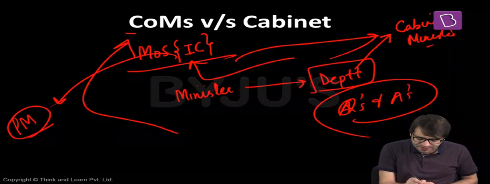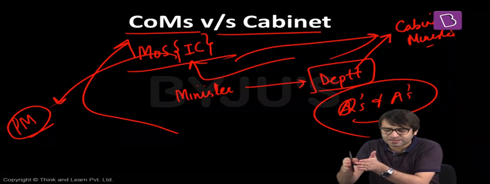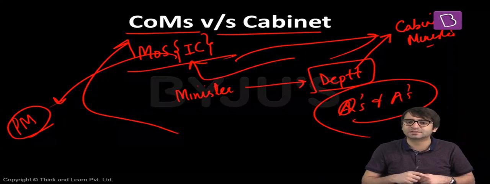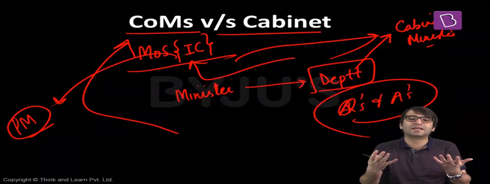So what is the difference between the Council of Ministers and the Cabinet? The Council of Ministers includes the Cabinet Ministers. Cabinet Ministers plus Ministers of State plus Ministers of State with independent charge plus deputy ministers. All of these put together is the group called the Council of Ministers. That means all Cabinet Ministers are part of the Council of Ministers as well. But not all of the Council of Ministers are part of the Cabinet. There are 16, 18 or 20 Cabinet Ministers who head the entire ministry.